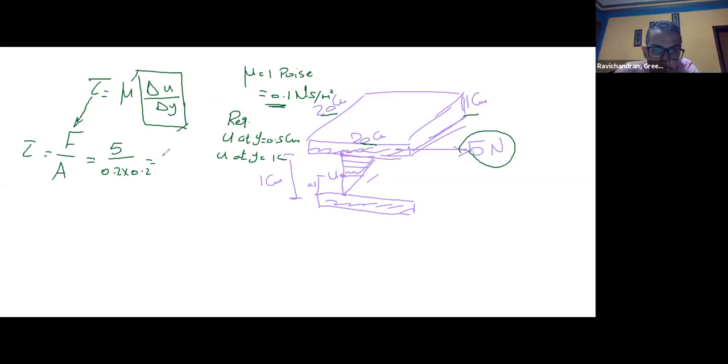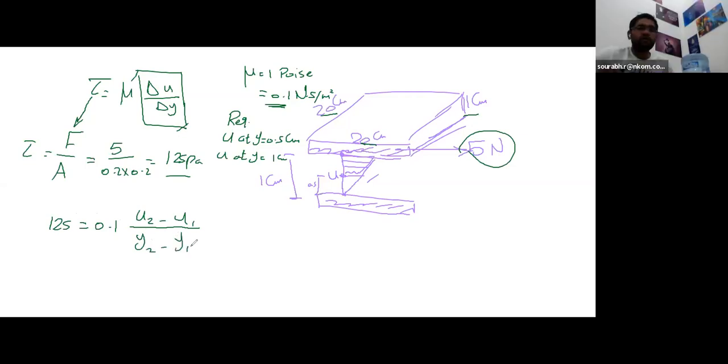So this is equal to 125 Pascal. Now we substitute into the original equation. 125 Pascal is equal to mu, which is 0.1 Newton second per meter square, multiplied by delta U, which is U2 minus U1, over delta Y, Y2 minus Y1.